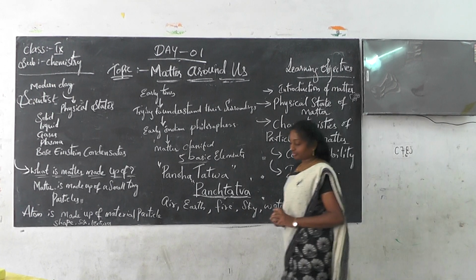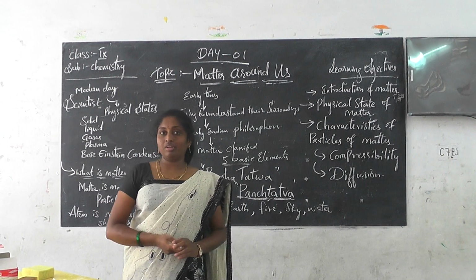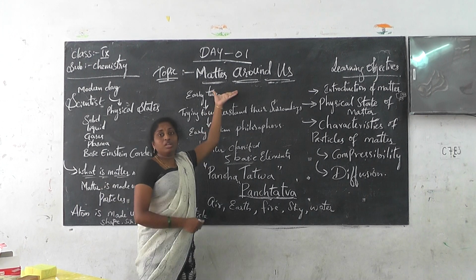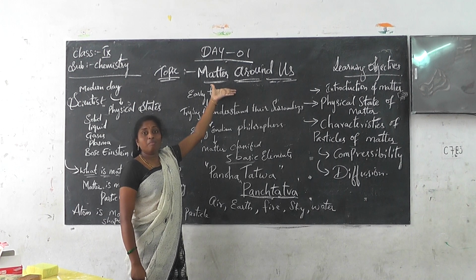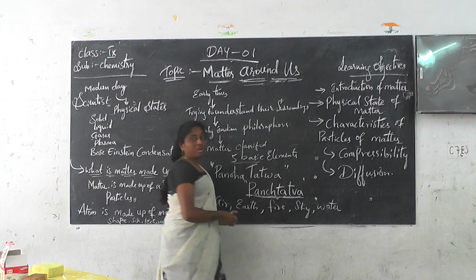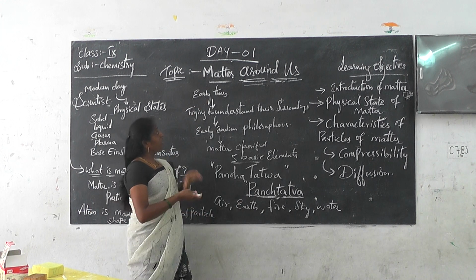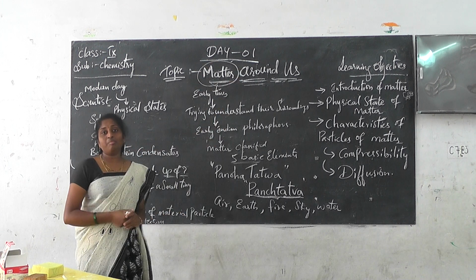Before going to start the chapter, first of all we have to learn the meaning of the topic name. So here the topic is matter around us. Already we know what is the meaning of around us. Around us means the surroundings. And coming to matter, we have to learn what matter is.